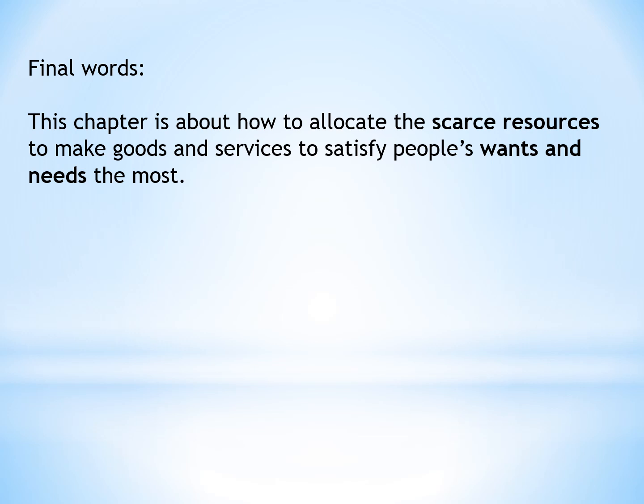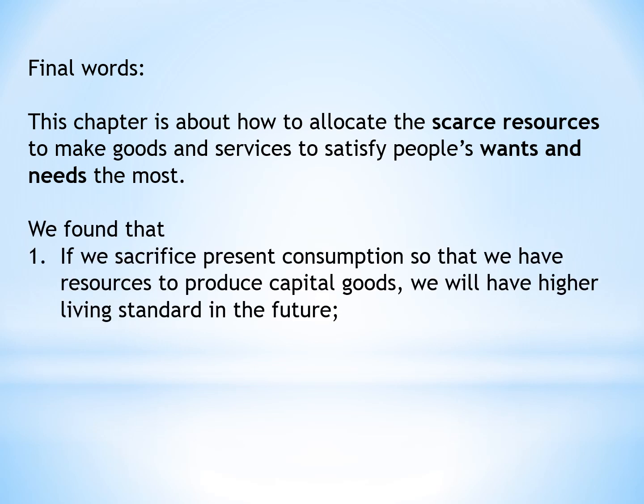Okay, we have a few final words here. This chapter is about how to allocate scarce resources to make goods and services to satisfy people's wants and needs. And we have two theories here. One is that if we sacrifice present consumption, we consume less, so that we have resources to produce capital goods, then we will have economic growth in the future.